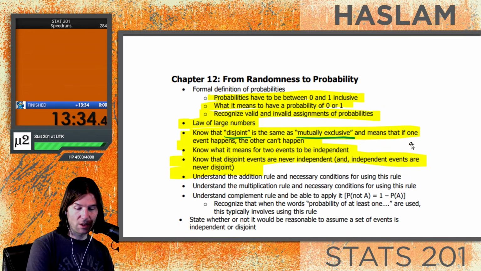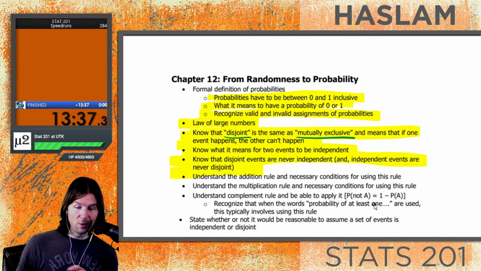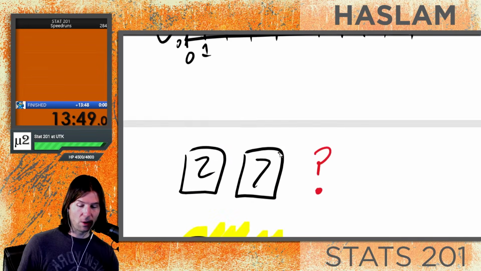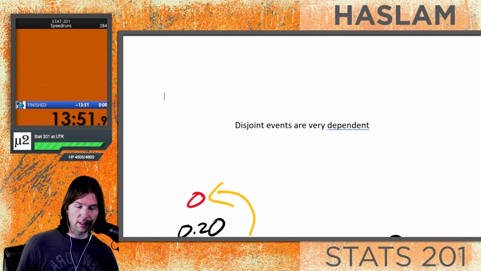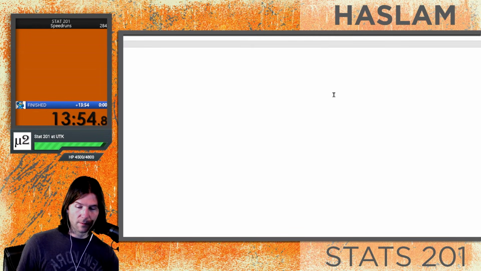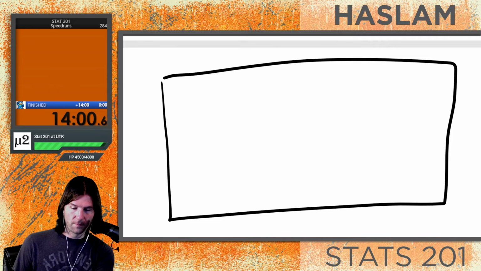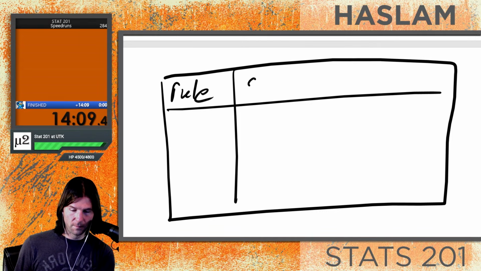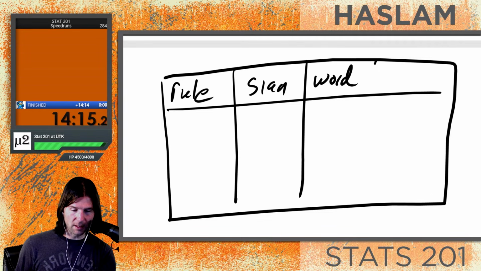Next, we have understand the multiplication rule and the necessary conditions for using this rule. Let's draw out a really, really great table right here. So we have the multiplication rule, and we also have the addition rule right here. So the multiplication rule and the addition rule, I like to draw on a table. So let's draw that table. For this table, we need to draw the rule. So let's go right here. And we have here the rule. And we have the sign. And we have the word. And we have the condition.